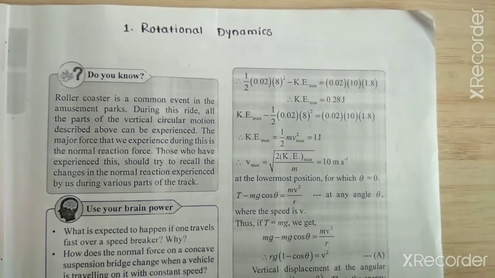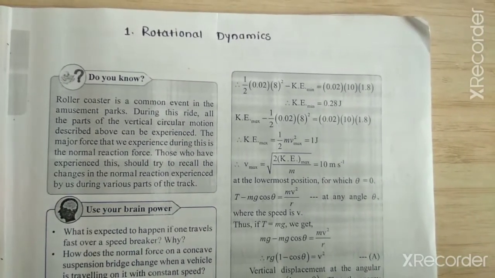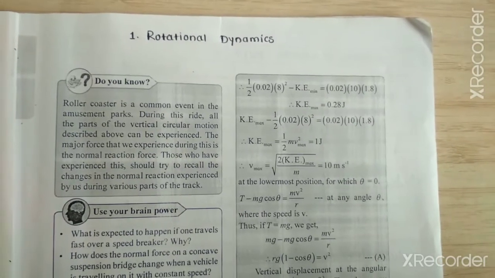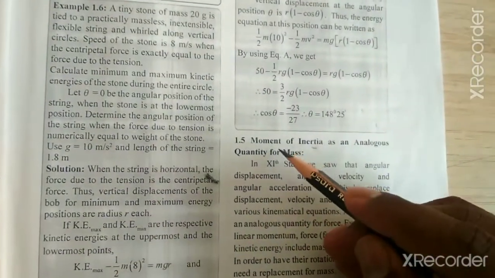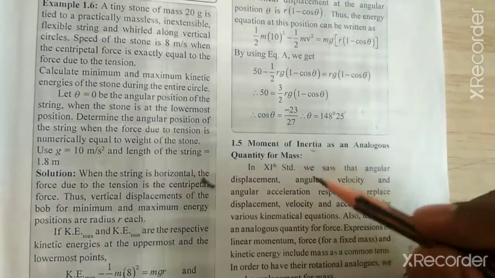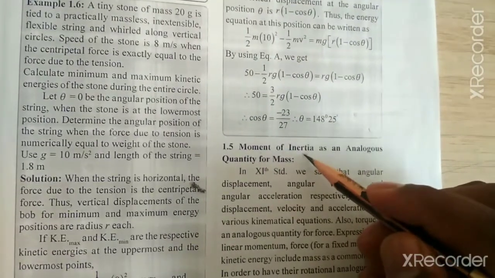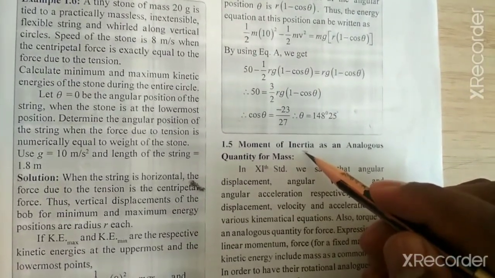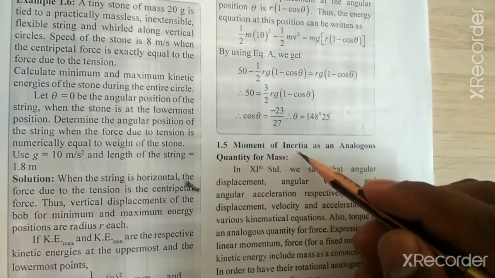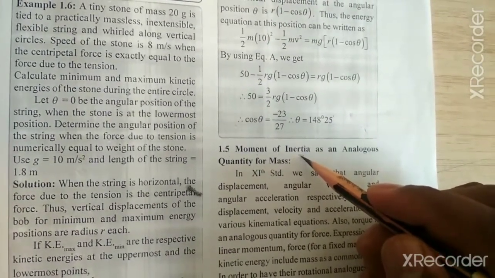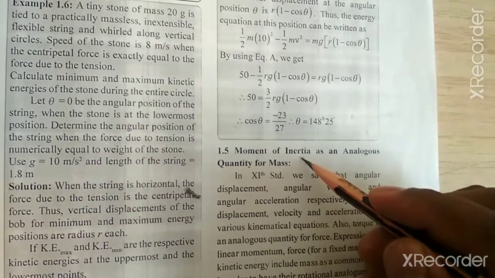This is the 7th video of chapter number 1, Rotational Dynamics, Physics 12th Standard, Maharashtra State Board. In this video we are going to study the concept of moment of inertia. We know that inertia is the tendency of the body to remain in its state of rest or of uniform motion, that is, opposition to change in the existing state of the body.